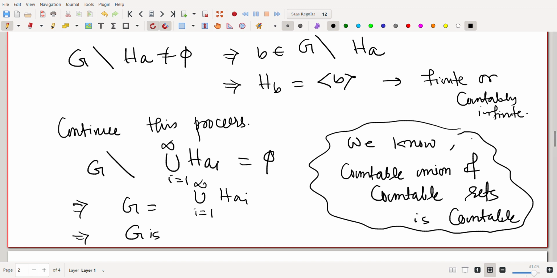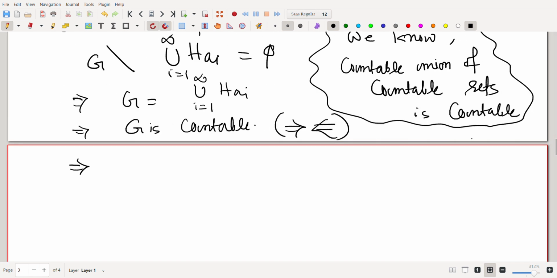This will imply that G is countable, because each H_{a_i} is at most countable, and we are taking a countable union, so G becomes countable, which is a contradiction because we started with a group with uncountable cardinality, right? Hence G must have uncountably many subgroups.